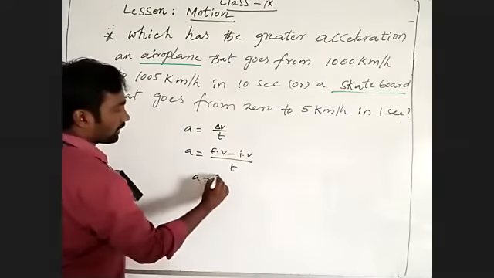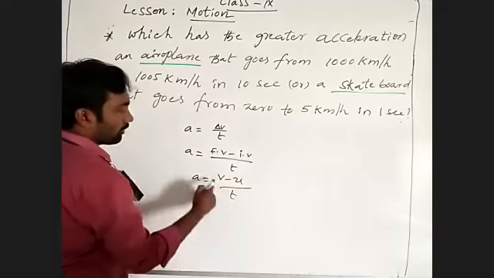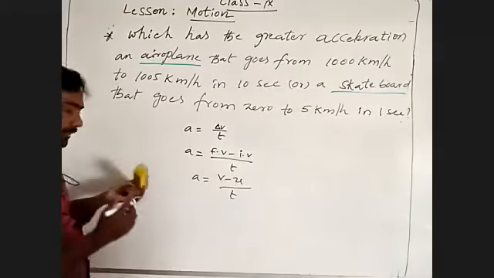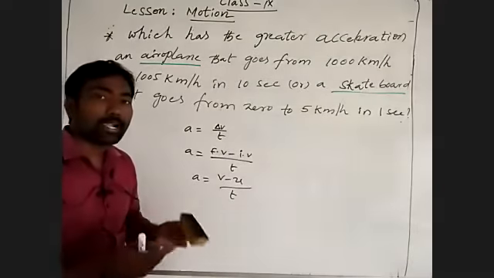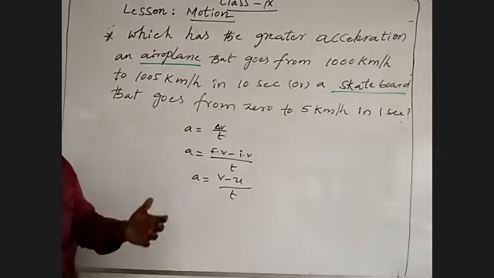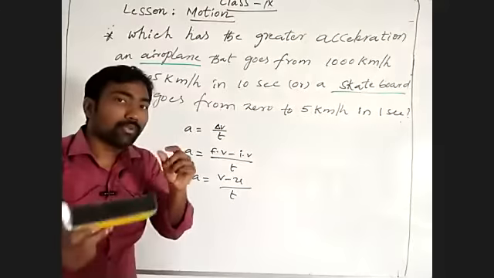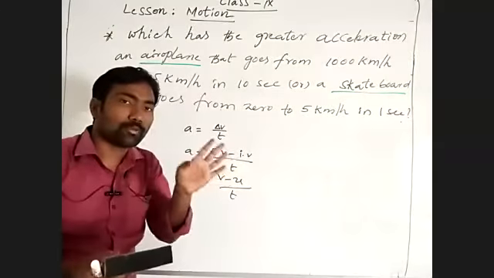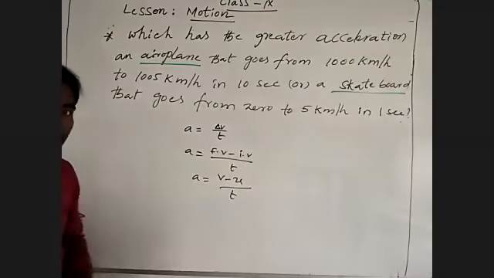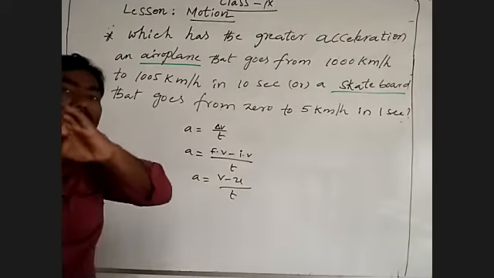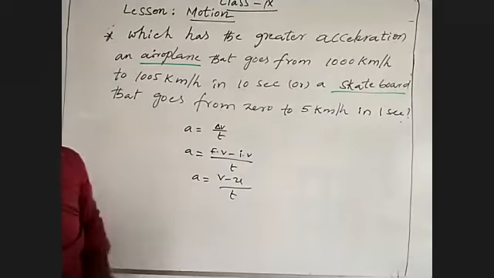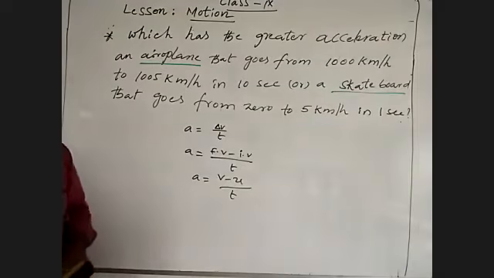Means what we can write? a = (v minus u) by t. v is the final velocity, u is the initial velocity. Initial velocity means where the body started from. Final velocity is where it finally reached after the initial. So by that, can you find the answer?